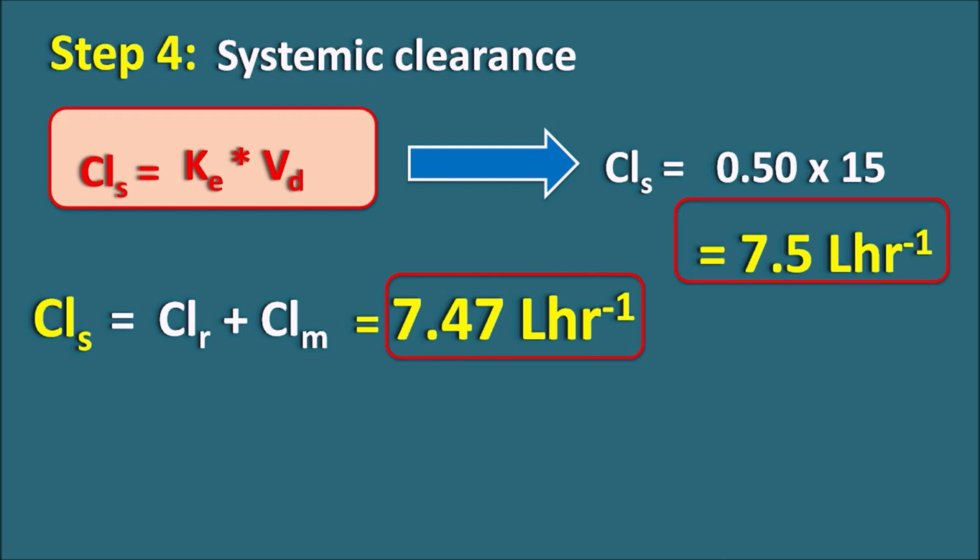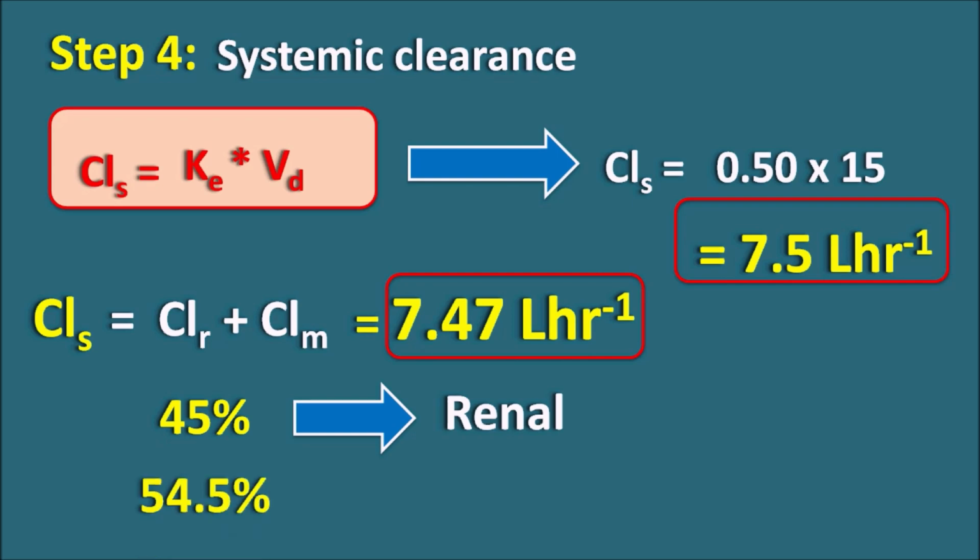By directly substituting in the equation, we will get 7.5. On the other hand, by adding the individual clearances, we will get 7.47, which is almost nearer to the total clearance. Why is it not equivalent? Because we know that 45% of the drug is undergoing excretion unchanged by the renal system. So renal elimination is 45% and 54.5% of the drug is metabolized.